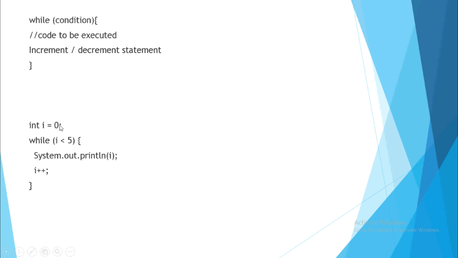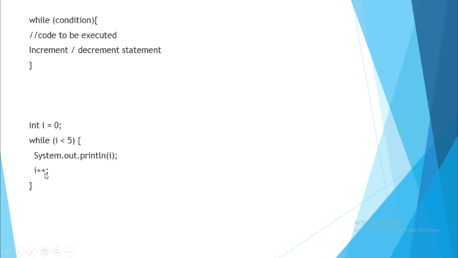Over here I have shown you a small example. int i = 0; while i is less than 5, System.out.println(i) and i++. So what is this code telling you? Initially the value of i is 0. So in this loop, while 0 is less than 5, yes, it is true. So the boolean condition comes true, and 0 will be printed on the screen.